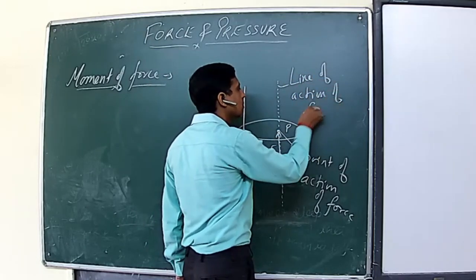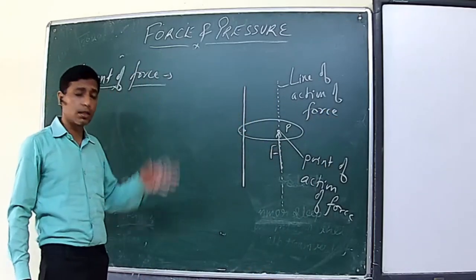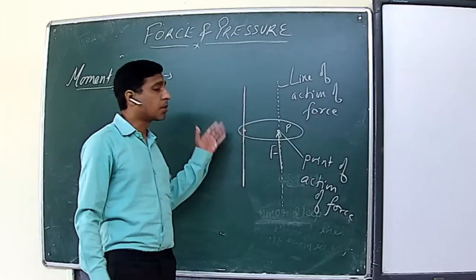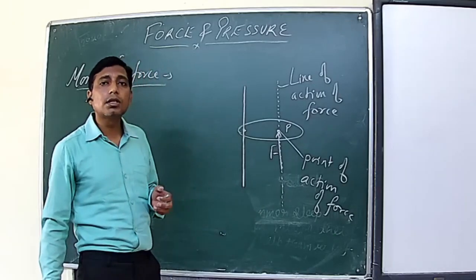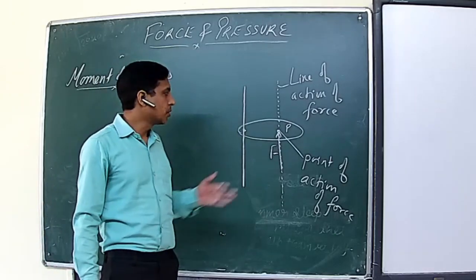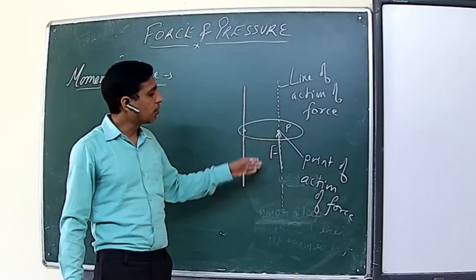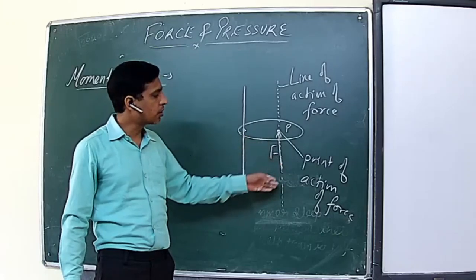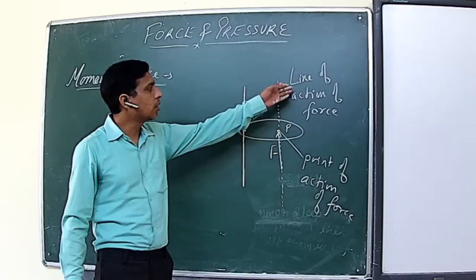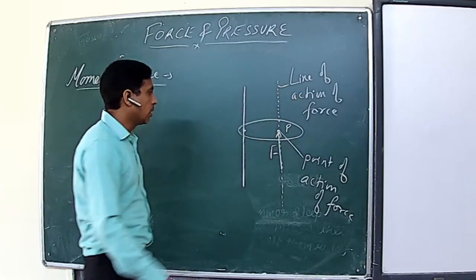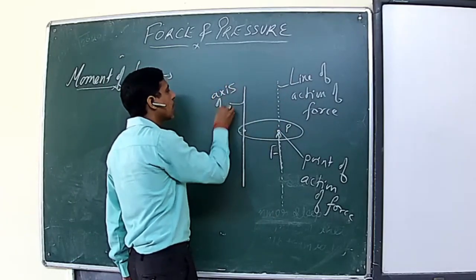So once again, the concept of moment of force comes only when the body is restricted to have translatory motion and it is pivoted about any point or axis such that it can rotate. Then the moment of force measures the turning effect of the applied force. If we consider a body which is pivoted about this line, the point where you apply the force is called point of action of force, and the imaginary line passing through this point in the direction of the force is called line of action of force. Then the point about which this body will rotate is called axis of rotation.